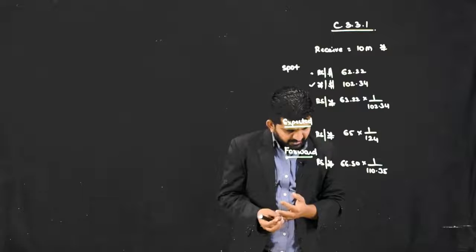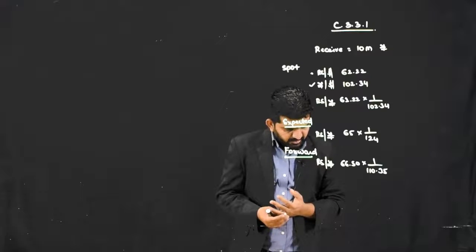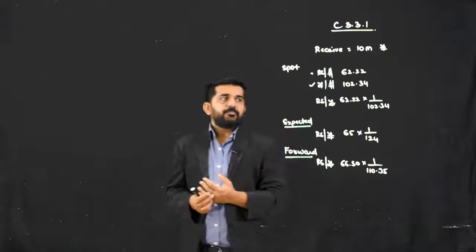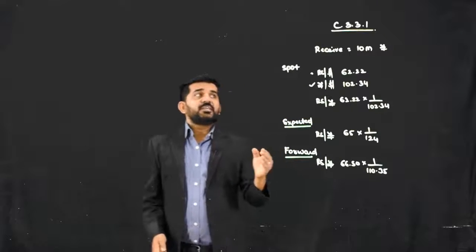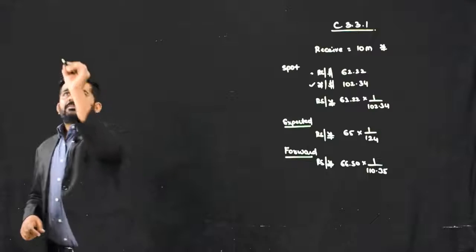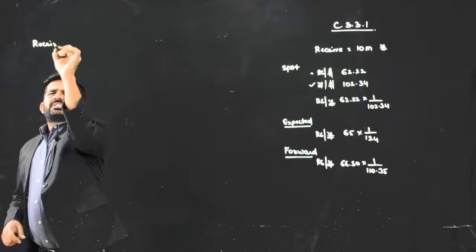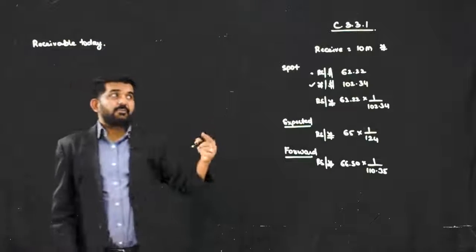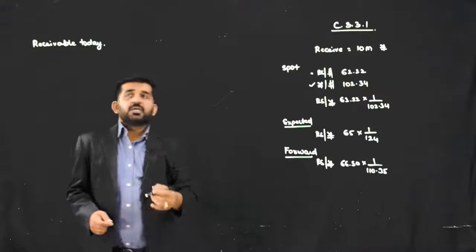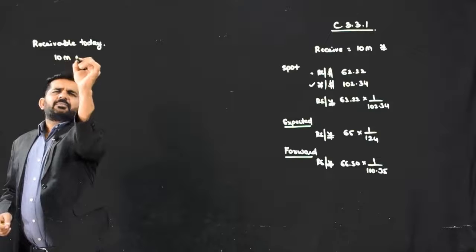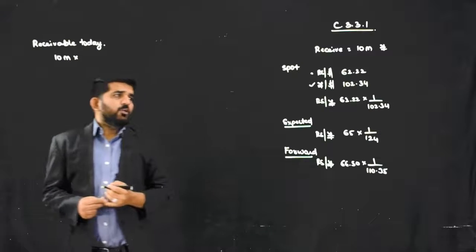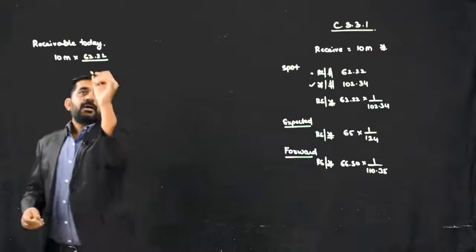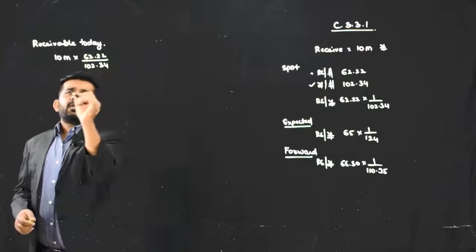Calculate the expected loss if the hedging is not done. How will the position change if the firm takes forward cover? If it was receivable today, how much would I get? It is receivable after a few months, but I would be receiving 10 million into 62.22 divided by 102.34.